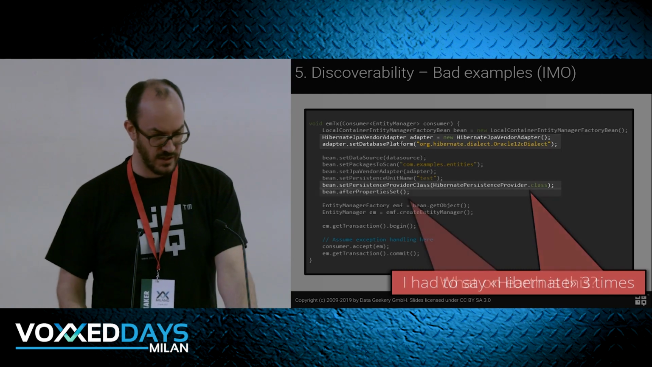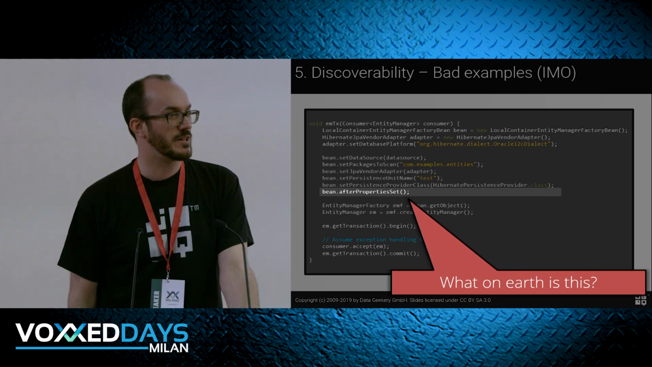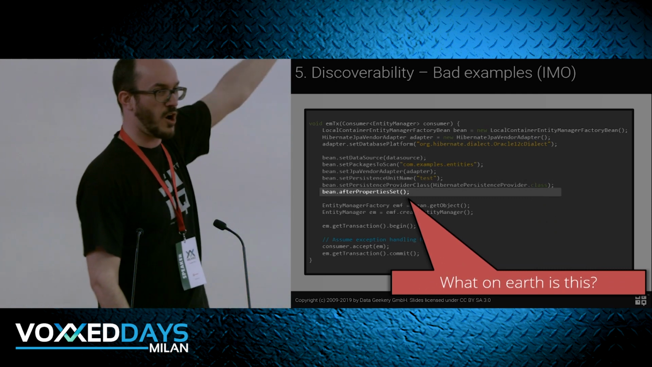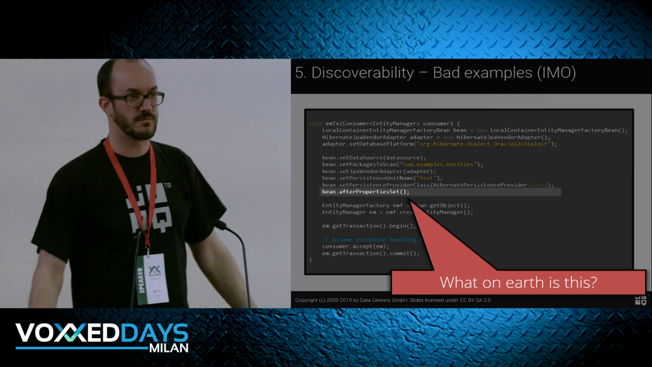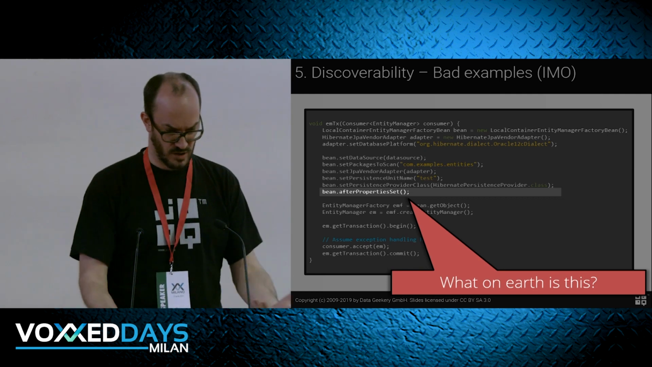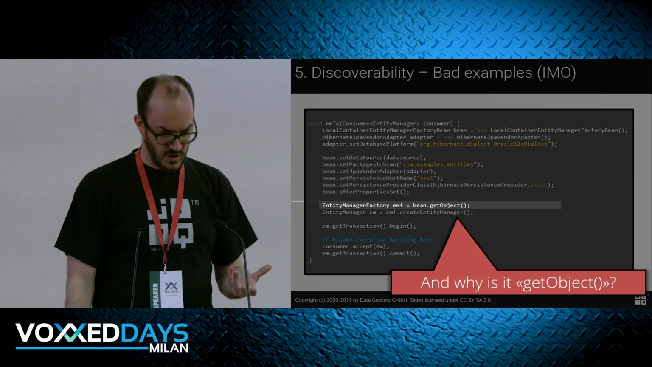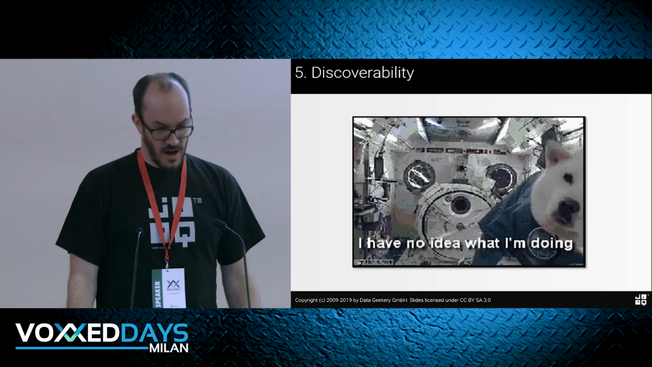I had to say it 3 times, and what is this? Why did I have to do it? I have no idea anymore. I could have commented this out, or maybe it's no longer needed. Maybe Spring has evolved, and they now know when the properties are set. And why is it called getObject when it only returns an entity manager? I have no idea what I'm doing.